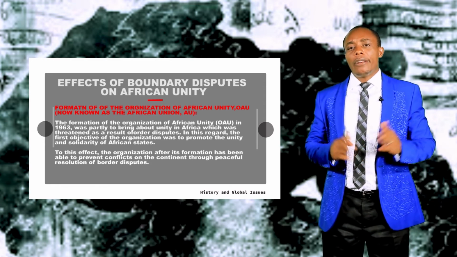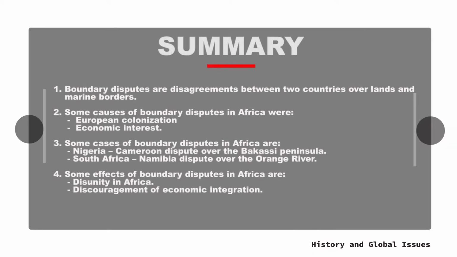We have come to the end of this lesson, but let's take a quick look at what we have done so far. We learned that boundary dispute is a disagreement between two countries over land and marine borders. We also learned that some causes of boundary disputes in Africa were European colonization and economic interest.